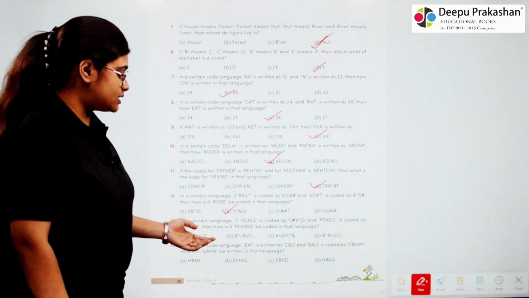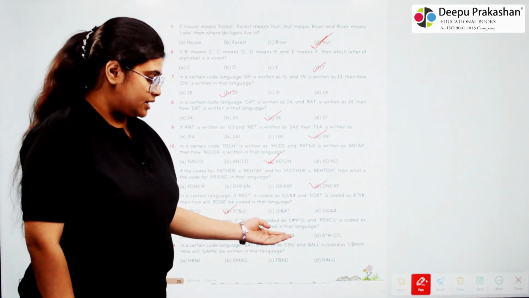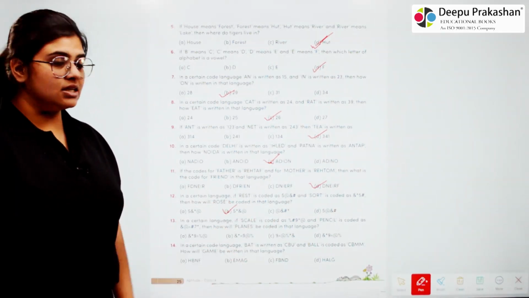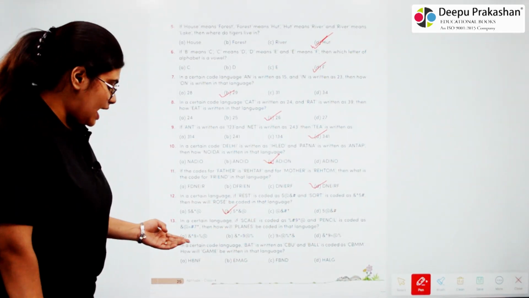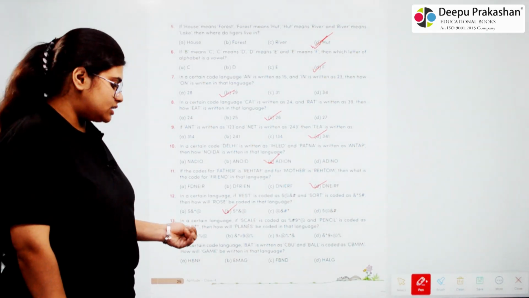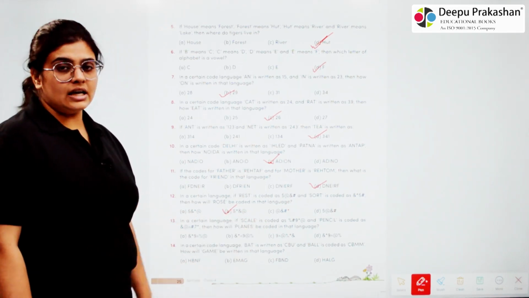13. In a certain language, if scale is coded as %#9 *@ and pencil is coded as & @ power #7, then how will planes be coded in that language?